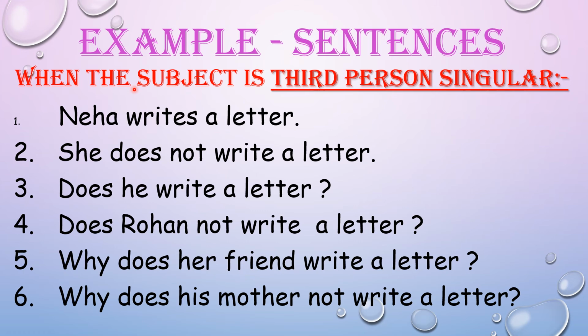These are some of the examples of simple present tense, or we can say present indefinite tense, when the subject is third person singular. So first sentence, that means the positive sentence can be: Neha writes a letter. When it is a negative sentence, she does not write a letter. Interrogative positive sentence, does he write a letter? Interrogative negative sentence, does Rohan not write a letter? Then WH family positive sentence, why does her friend write a letter? And last one is WH family negative sentence, why does his mother not write a letter?